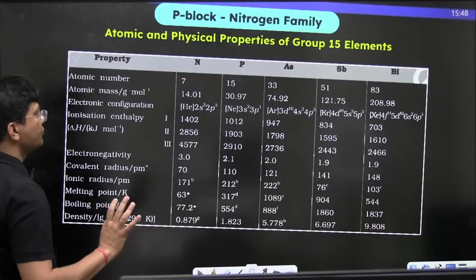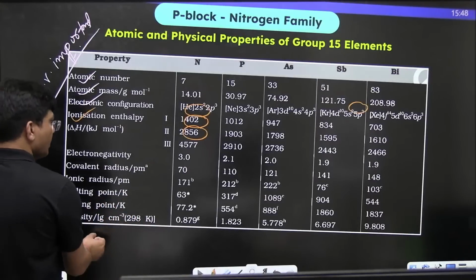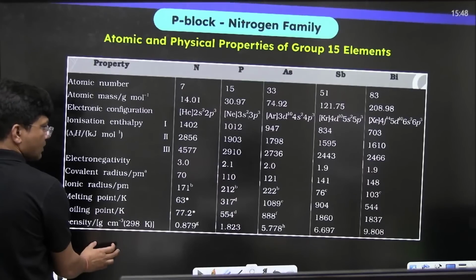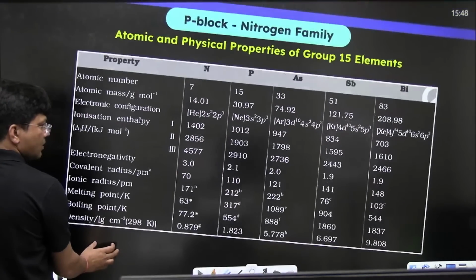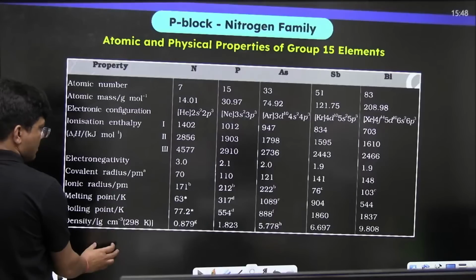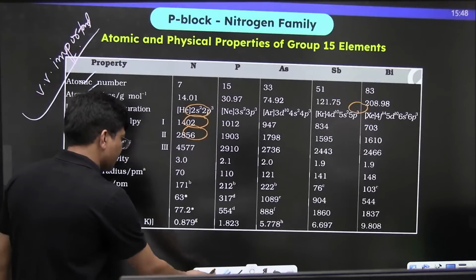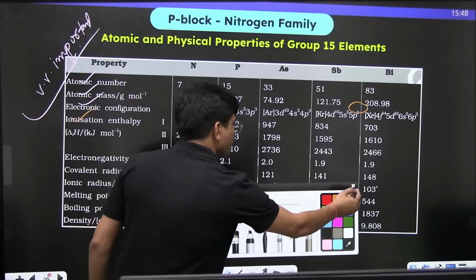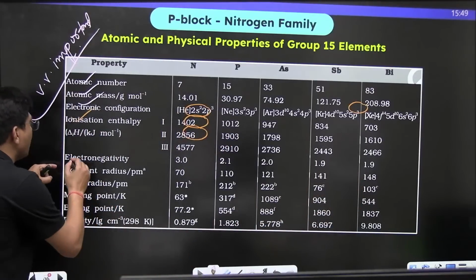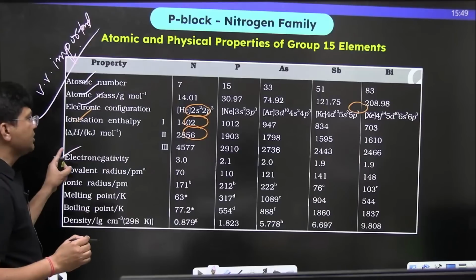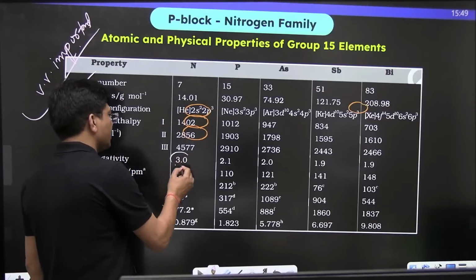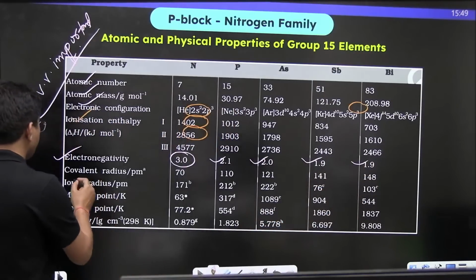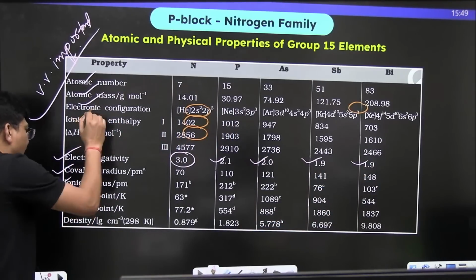If this point is very much clear to all of you, just let me know in the chat section. Now, has the size increased or not? I think yes. Is it visible now? Okay, now everyone see. If I talk about electronegativity, once the ionization energy is more, electronegativity is also more. 2.12, 1.9, 1.9. Now covalent radii and ionic radii, on moving down the group, have to get increased.